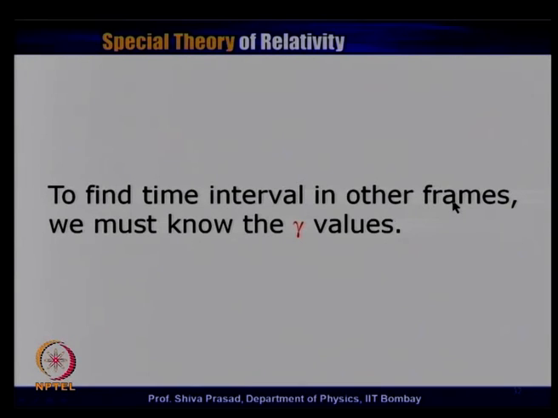First of all, I must know the relative speeds, and in fact, what we are going to use is the gamma. So, let us calculate the gamma values first. Remember there are going to be 3 gamma values, because one between S and S prime, another between S prime and S double prime, and third between S double prime and S. So, there are 3 gammas because there are 3 relative velocities, and therefore, we will calculate 3 different gamma values.